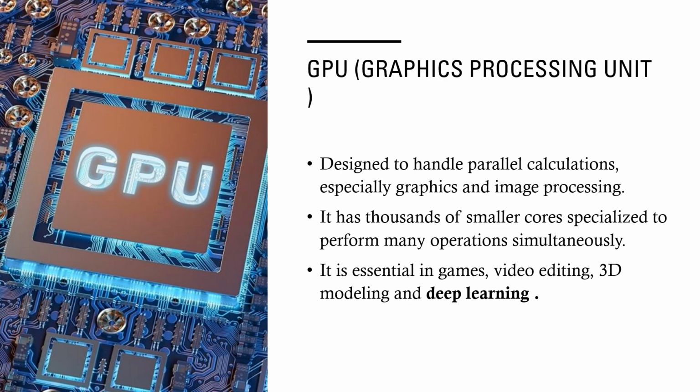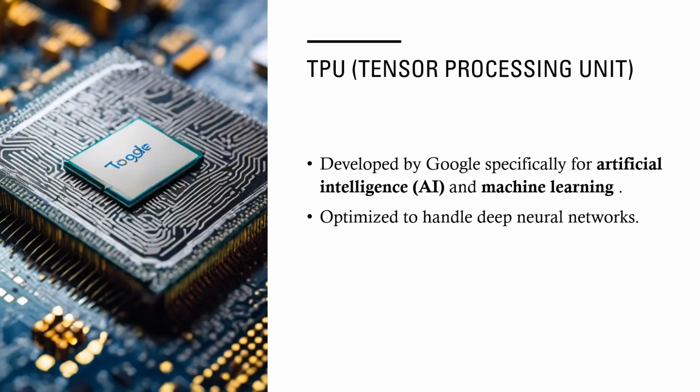GPU, Graphics Processing Unit. Designed to handle parallel calculations, especially graphics and image processing. It has thousands of smaller, specialized cores that perform many operations simultaneously. It's essential in gaming, video editing, 3D modeling, and deep learning. TPU, Tensor Processing Unit. Developed by Google specifically for artificial intelligence, AI, and machine learning. Optimized for handling deep neural networks, which requires huge data centers.